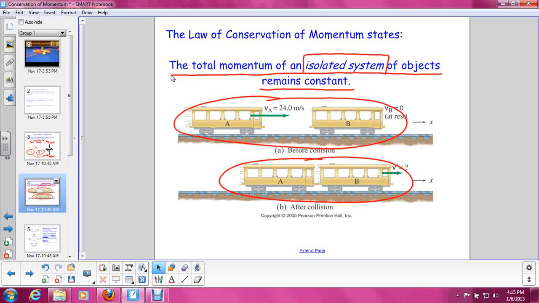In this case, our isolated system is only trolley car A and trolley car B. We are ignoring everything else. We're ignoring the rails and the friction that presents. We're ignoring air resistance. We're ignoring every single thing else other than these two trolley cars. So when you talk about momentum, you need to be really specific about what your system is, what the objects are.